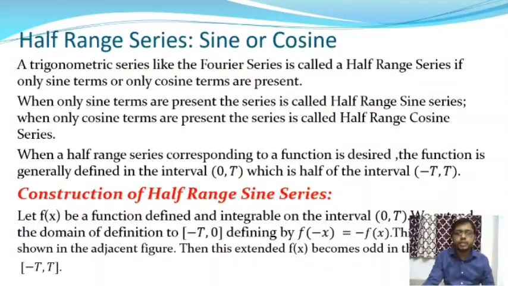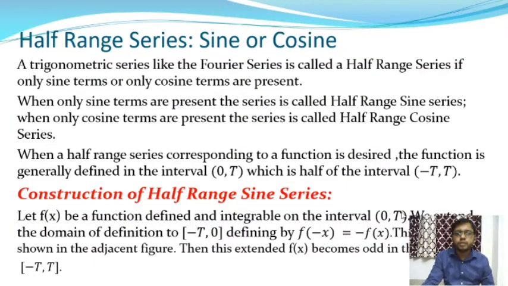So we extend the domain of definition to minus t to 0, defined by f of minus x is equal to minus f of x. So you know, in the half range sine series the function is an odd function, otherwise it is a cosine series.